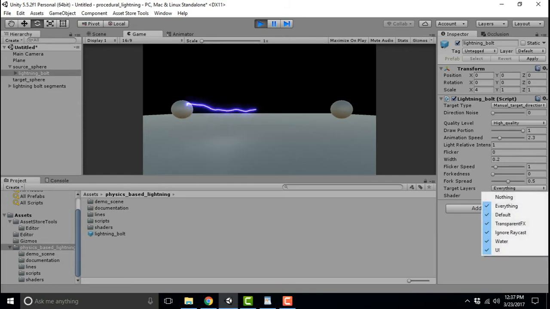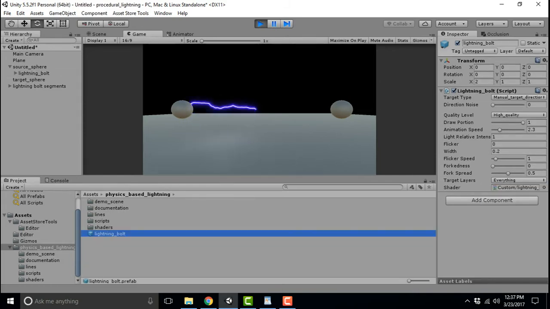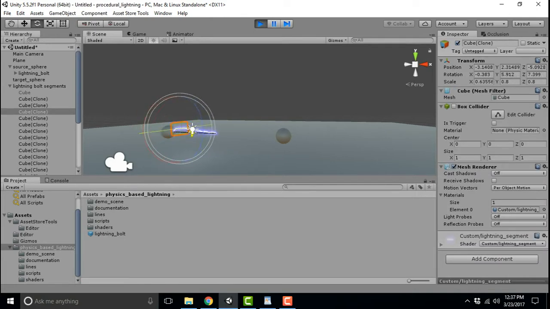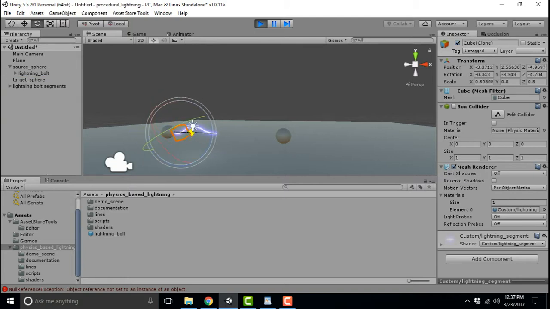Notice that there is a Target Layers dropdown at the bottom of the custom editor. The lightning bolt will cast a ray in the direction of the bolt, and if that ray hits an object, then the lightning bolt will terminate at the matching object at the point of contact.